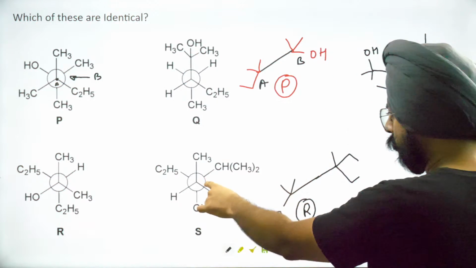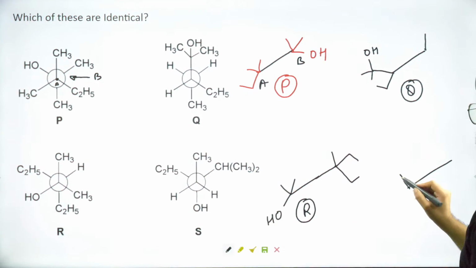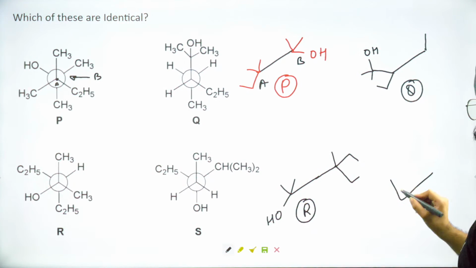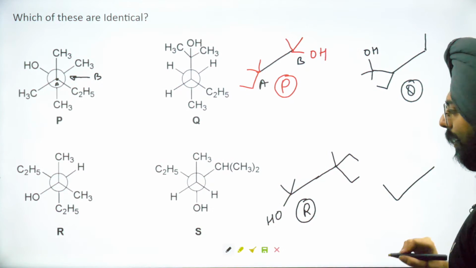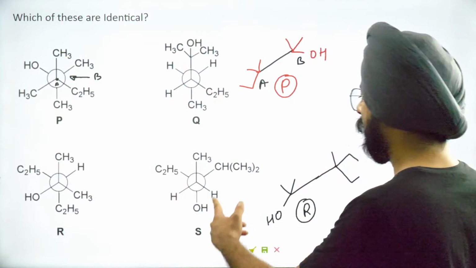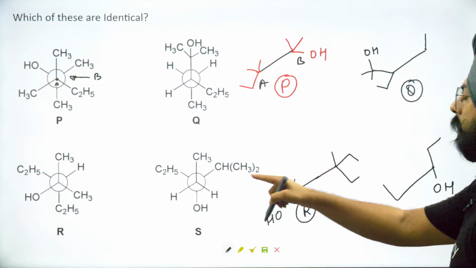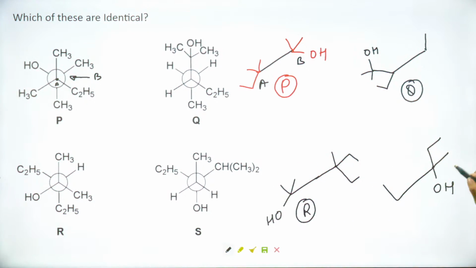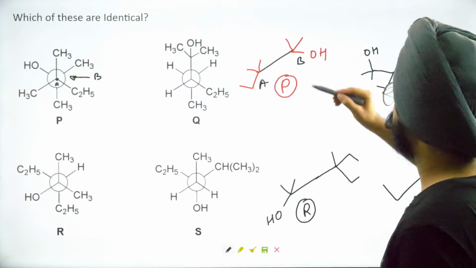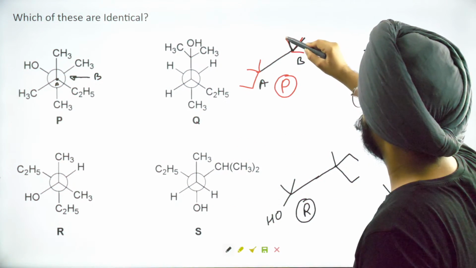It's very simple. So this front carbon has a CH3. Hydrogens we don't care about because in bond line formula we don't draw hydrogens, which makes things easier. The carbon at the back has a C2H5, has an OH group and has another carbon which has two more CH3s on it. Yeah, ye ho gaya S. Now look at all of these and tell me which is the same. Okay, which of these two are the same?